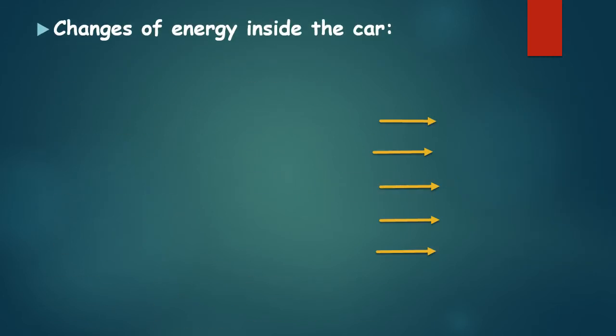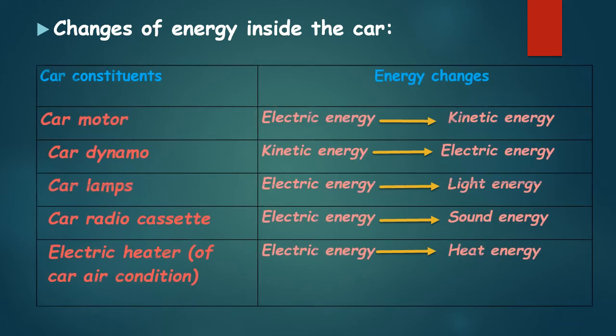Changes of energy inside the car. Here are the car constituents. The car motor changes electric into kinetic energy. The car dynamo changes kinetic energy into electric energy. Car lamps, like any lamp, change electric energy to light energy. The radio cassette changes electric into sound energy. The electric heater or air conditioner changes electric energy into heat energy.